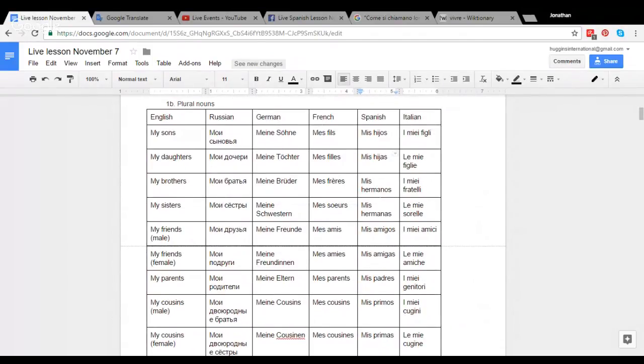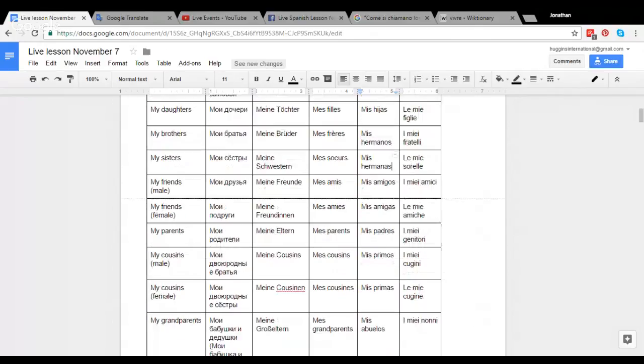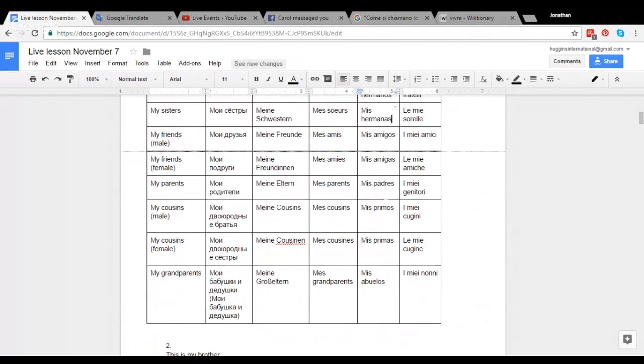Again, this could be a mixed group of brothers and sisters, mis hermanos, or it could just be all male siblings, so brothers, mis hermanos. If it was just a group of women, sisters, mis hermanas. And then mis amigos and mis amigas: amigos is a group of mixed gender, and amigas would be all women or girls. Mis padres is my parents.